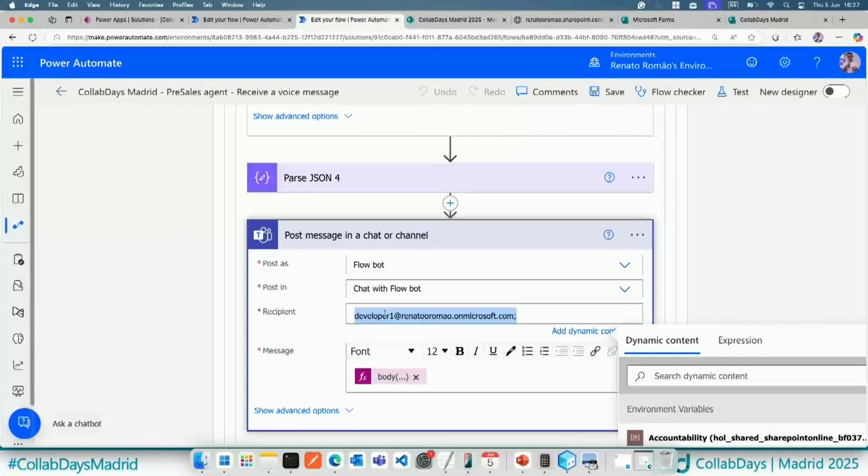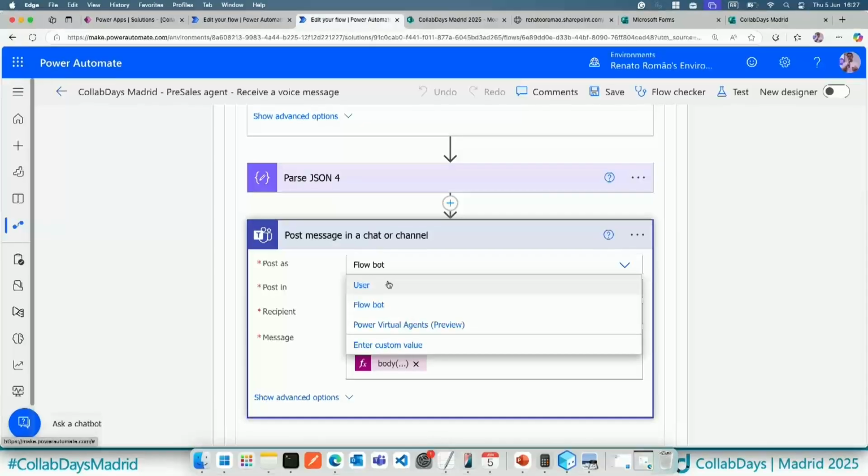So in this case, I can change the recipient, and also we can have, instead of using the flow bot, for example, I can use Power Virtual Agents, that is Copilot Studio, to send an audio message to start a conversation with the user. So you can do this option as well.